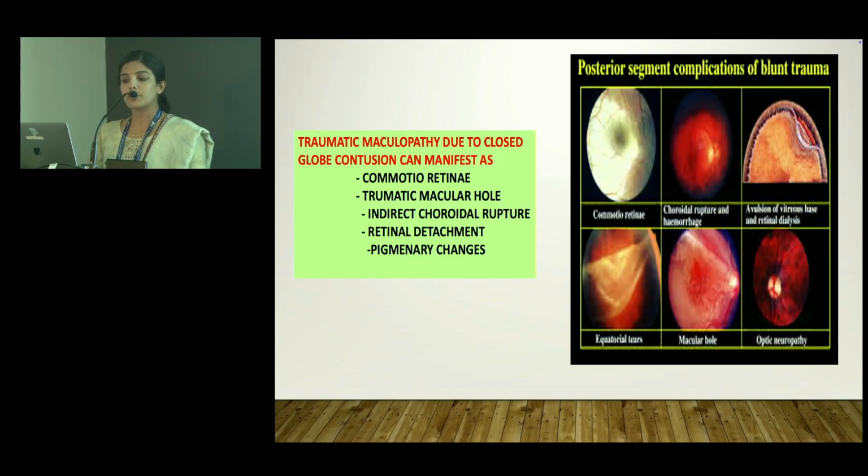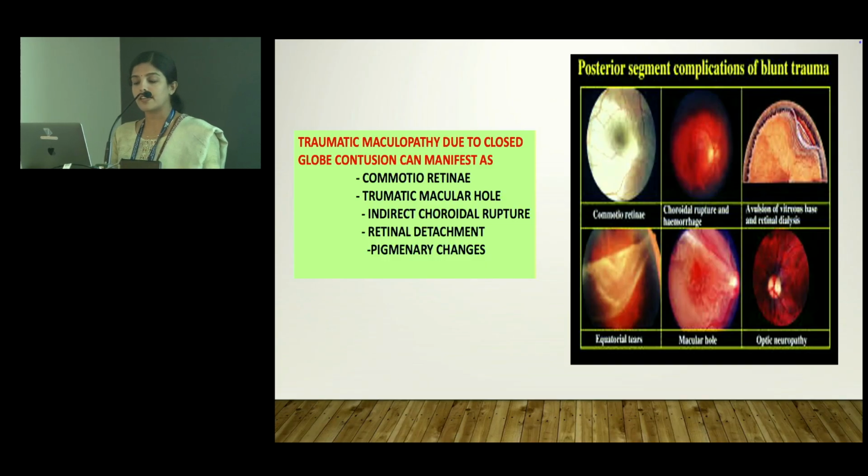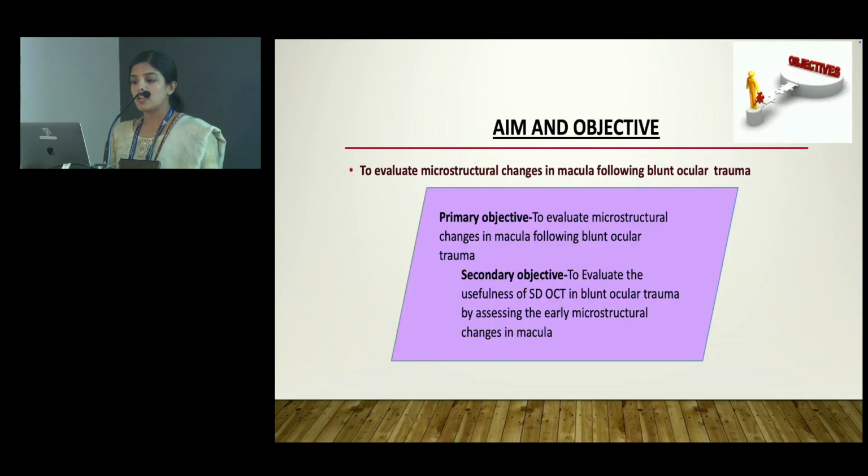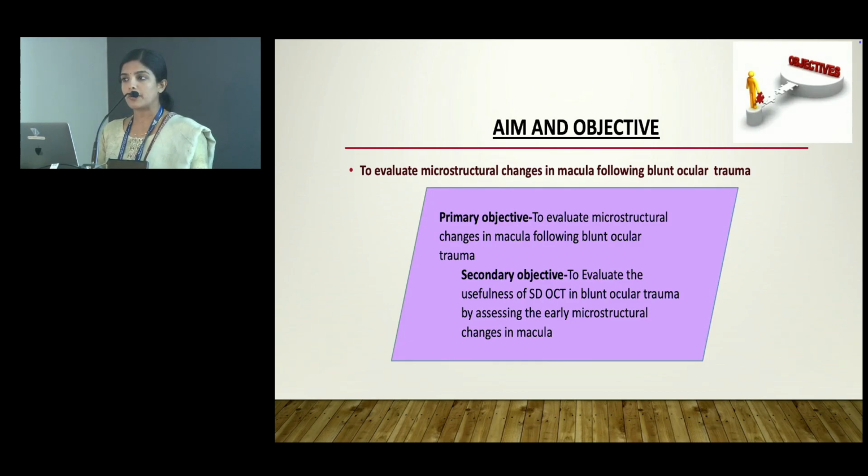Traumatic maculopathy due to closed globe contusion can manifest as commotio retinae, traumatic macular hole, indirect choroidal rupture, retinal damage or pigmentary changes. The aim is to evaluate microstructural changes in the macula following blunt ocular trauma. The primary objective is to evaluate these microstructural changes in the macula following blunt ocular trauma. And the secondary objective is to evaluate the usefulness of SD-OCT in blunt ocular trauma by assessing the early microstructural